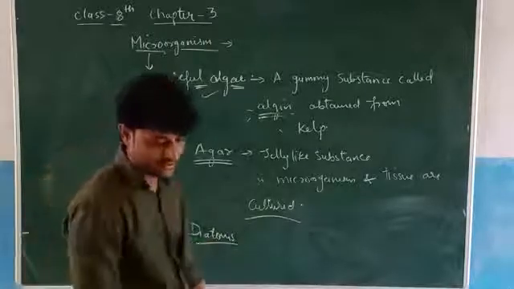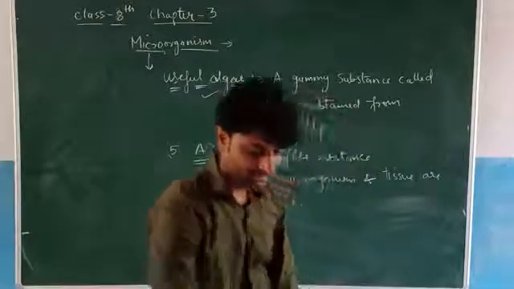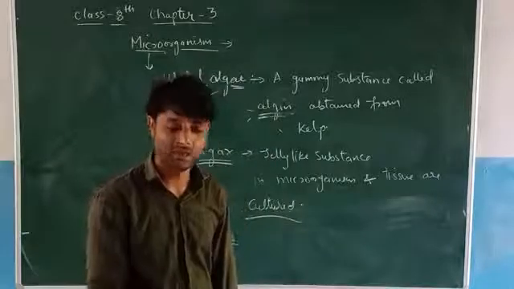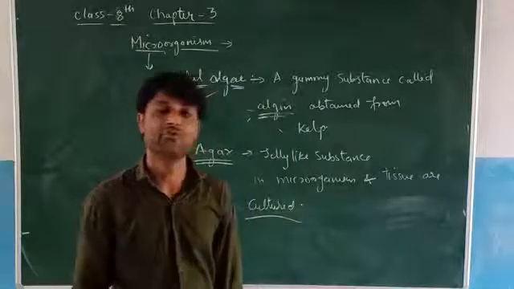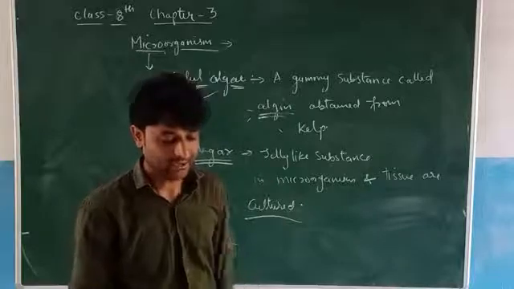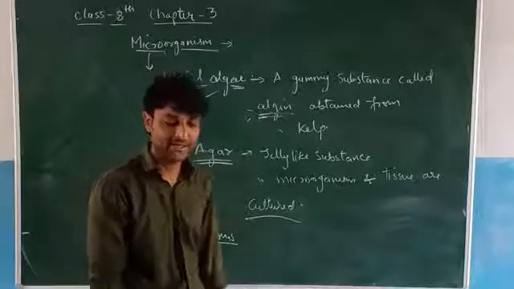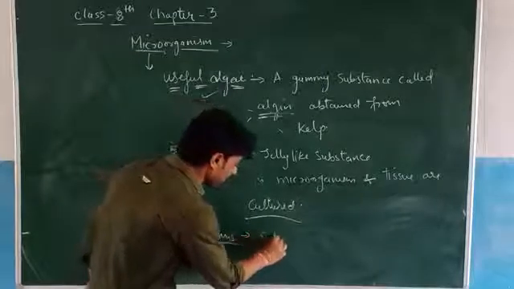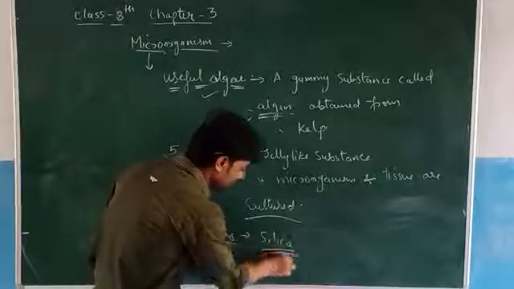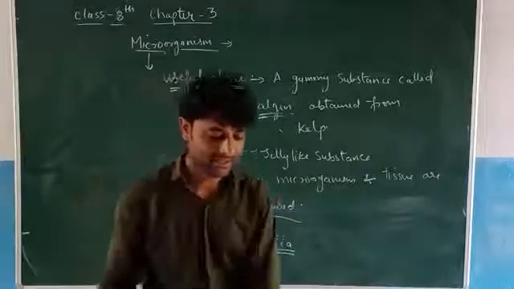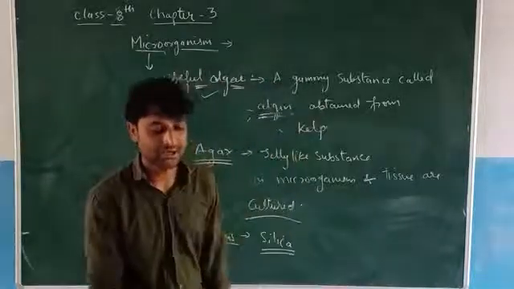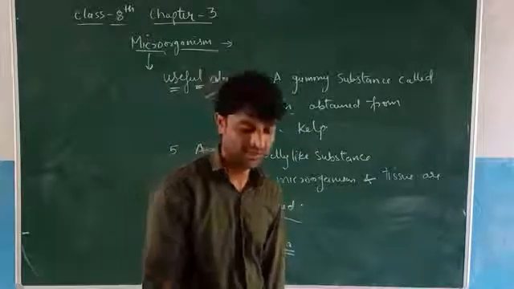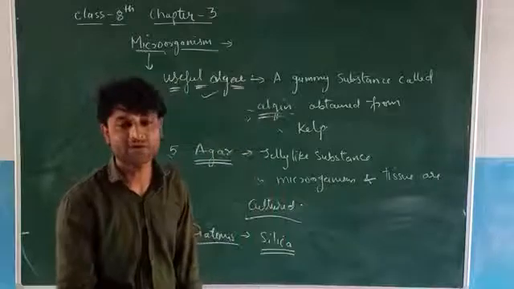What is that? Diatoms are a fascinating group of algae. They are mostly unicellular and have an infinite range of forms. Clear? They are found in freshwater and marine habitats. Their shell wall is made up of silica. Clear? When they die, the silica accumulates at the bottom of lakes, rivers, and sea to form siliceous earth. Large masses of diatoms floating in the sea are called planktons.